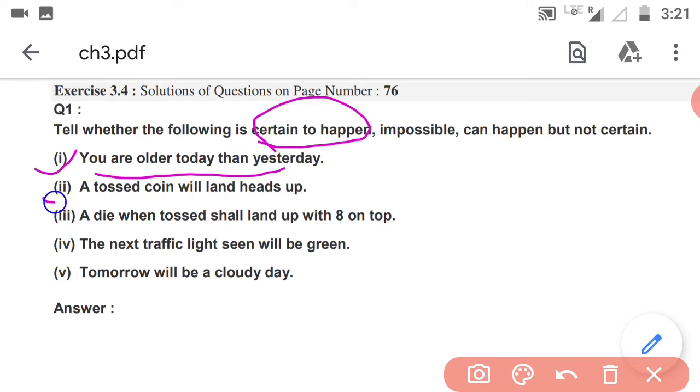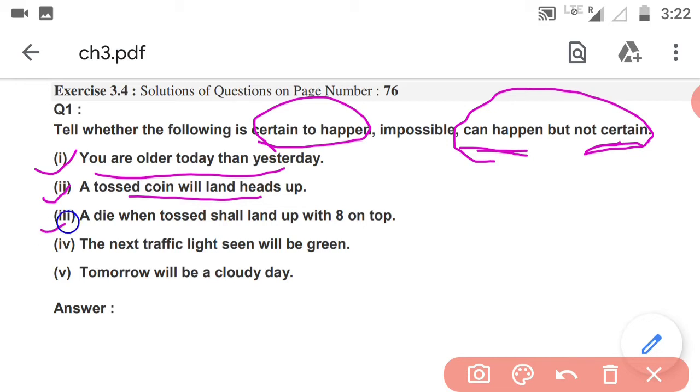Now the second one: a tossed coin will land head up. If you toss a coin, it will land head or tail, isn't it? You cannot say exactly it will be head, or that it will be tail. So the answer will be can happen but not certain. It can be head also, but not certain, which means we cannot say 100% that head will come. But yes, head can come.